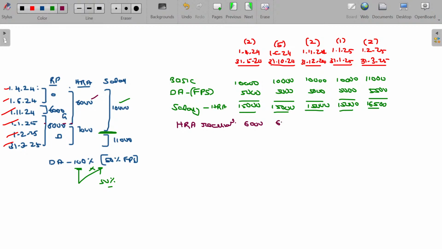So 6,000, 6,000, and 6,000. After 31st December, the HRA increases to 7,000. For the last two blocks, his HRA receipt being 7,000. Minus, whichever is the least is exempt.